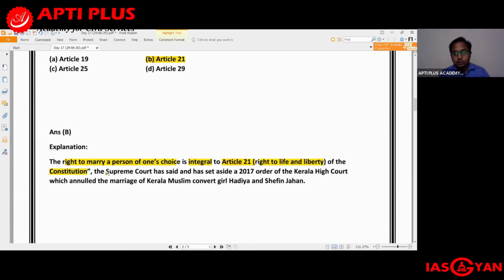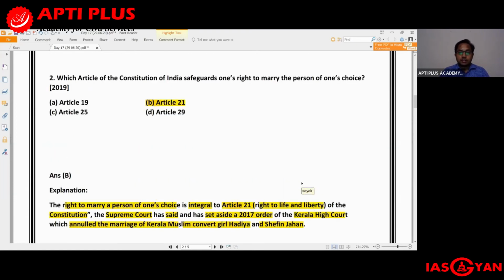And why was this particular question asked? This particular question was asked because the Supreme Court had set aside a 2017 order of the Kerala High Court, which had annulled the marriage of a Kerala Muslim convert girl, Hadia, and Shefin Jahan. Again, that detail is not important, but because it had appeared in the papers of that particular year, this question was asked in that context. So the right to marry a person of one's choice is integral under Article 21, the right to life and liberty. So for question number 2, the correct option should be B, Article 21.